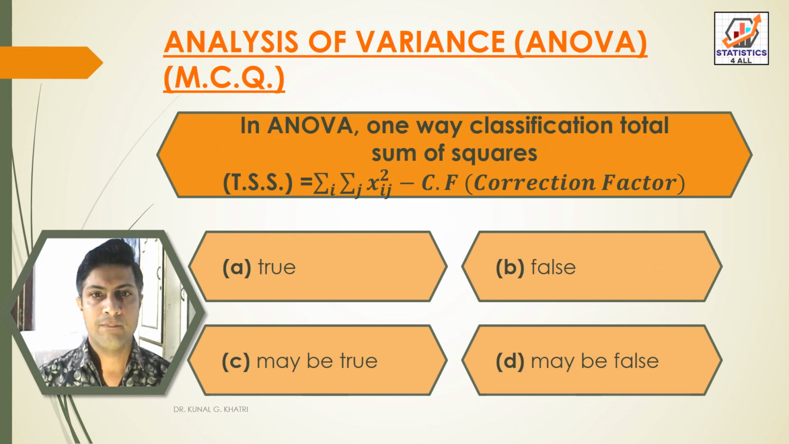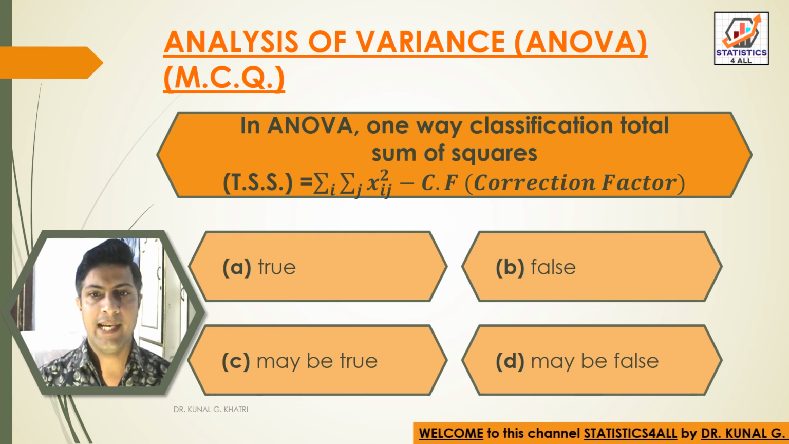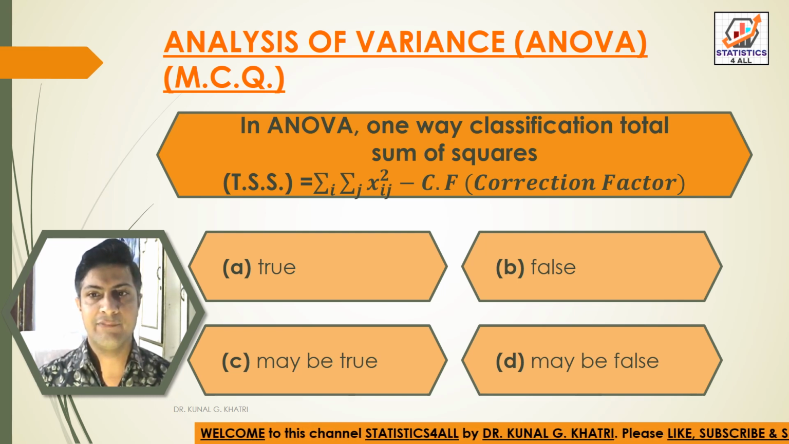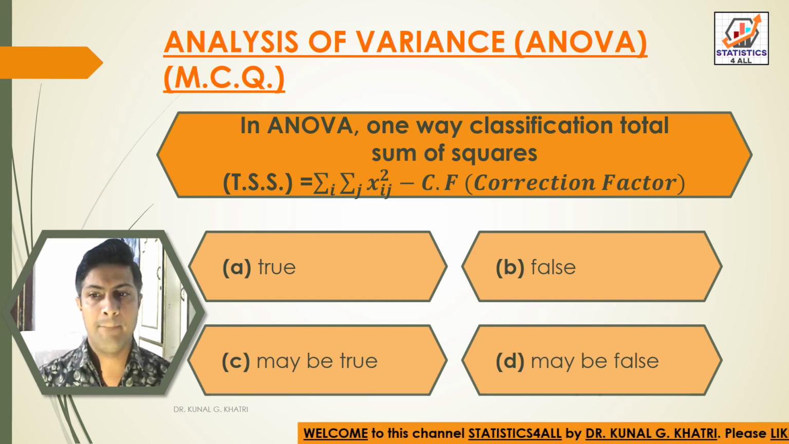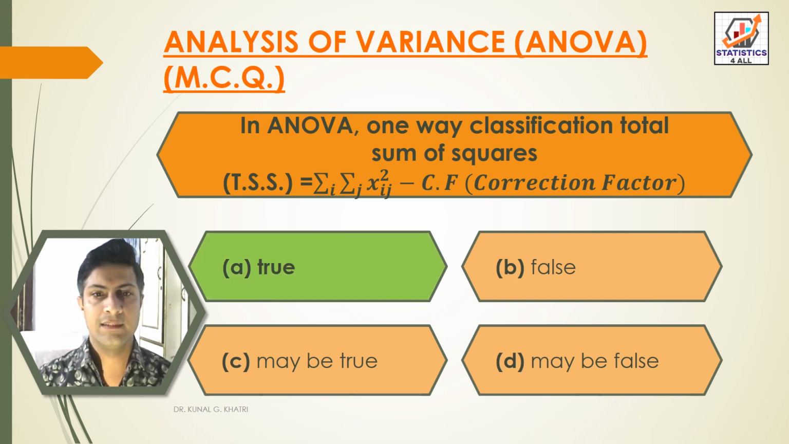Next question: in ANOVA one-way classification, total sum of squares, that is TSS, is equal to summation i, summation j, xij square minus CF, that is correction factor. Option A true, option B false, option C may be true, option D may be false. Answer is option A true. In ANOVA one-way classification, total sum of squares, that is TSS, is equal to summation i summation j xij square minus CF, correction factor.